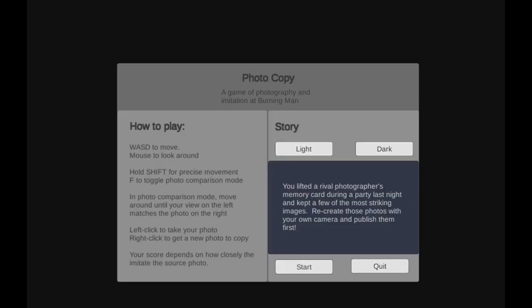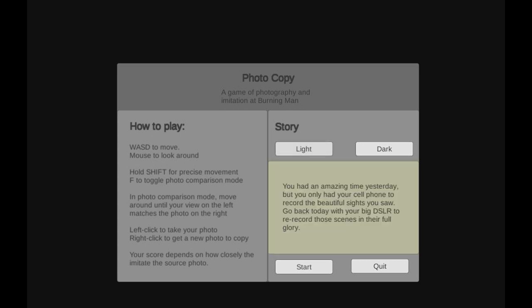Next. We're playing Photocopy, a game of photography and imitation at Burning Man. WASD, mouse look around, hold shift for precise movements, F to toggle camera modes. In photo comparison mode, move around until the view on the left matches the photo on the right. Left click to take your photo, right click to get a new photocopy. Your score depends on how closely you imitate the source photo. You lifted a rival photographer's memory card during a party last night and kept a few of the most striking images. Recreate those photos with your own camera and publish them first.